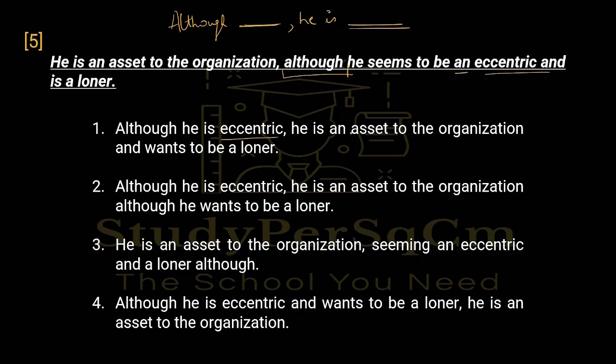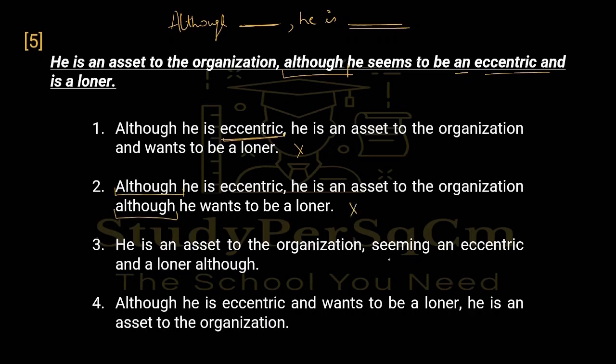Although he is eccentric, he is an asset to the organization and wants to be a loner. So अब यहाँ पे eccentric तो पहले use हो रहा है, but wants to be a loner, this is also part of the negative part of the sentence. So this also needs to be before the positive part, that although he is eccentric and wants to be a loner. So this is also eliminated. Although he is eccentric, he is an asset to the organization, although he wants to be a loner. In this sentence, although is being used twice and this has the same error which was in the first sentence. So this is also incorrect.